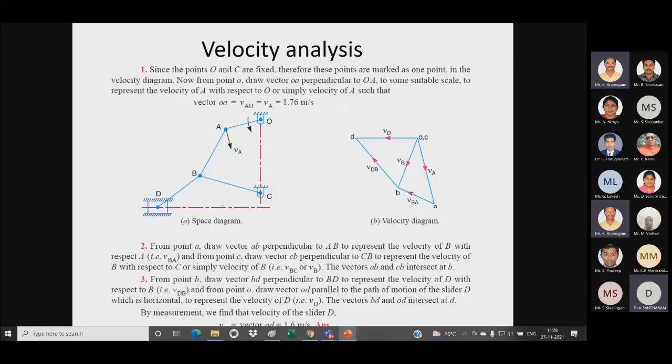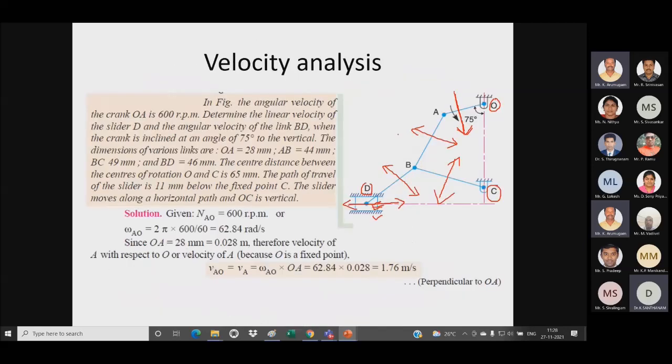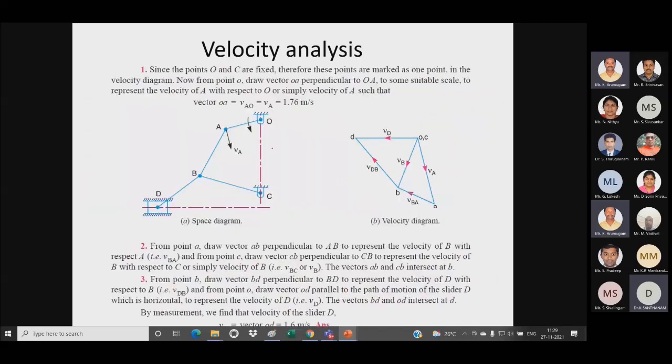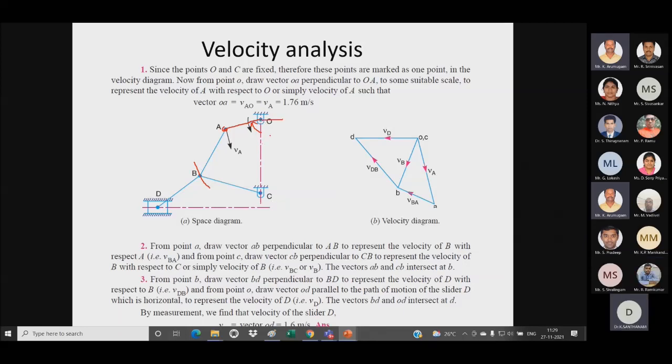So I have to repeat the space diagram. First I have to draw the vertical axis. From that vertical axis, I need to take 75 degrees in this direction to draw the line OA. After drawing OA, I have to take the compass. For the distance AB, I have to make an arc like this. For distance BC, before that I have to locate the points O and C. So from C, I have to draw an arc like this. Then I have to draw AB and BC.